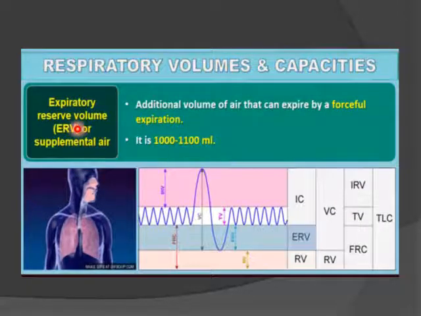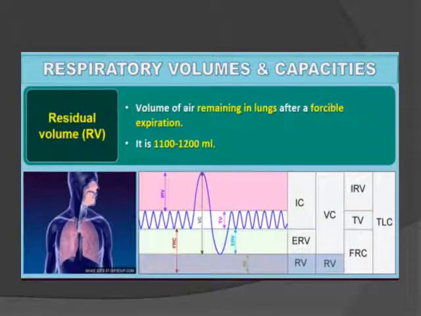The next is expiratory reserve volume. This peak represents the expiratory reserve volume, that is the additional volume of air that we can expire by forceful expiration, and it is about 1000 to 1100 ml. Next is residual volume. The volume of air remaining in the lungs after a forceful expiration is about 1100 to 1200 ml. So this is the residual volume.